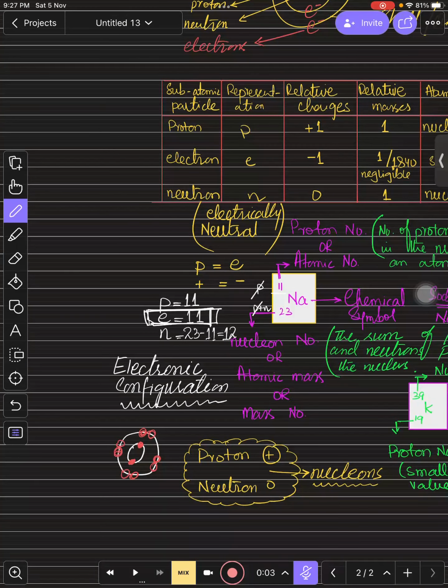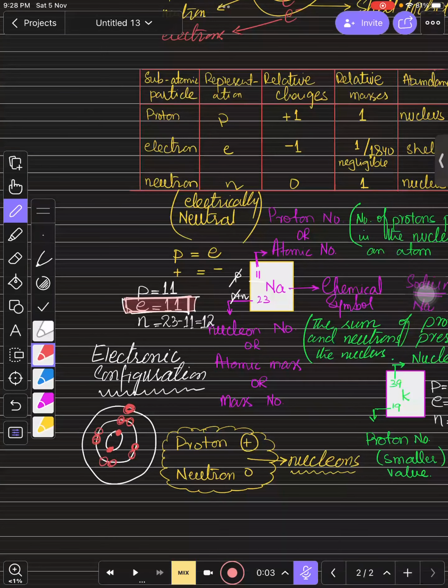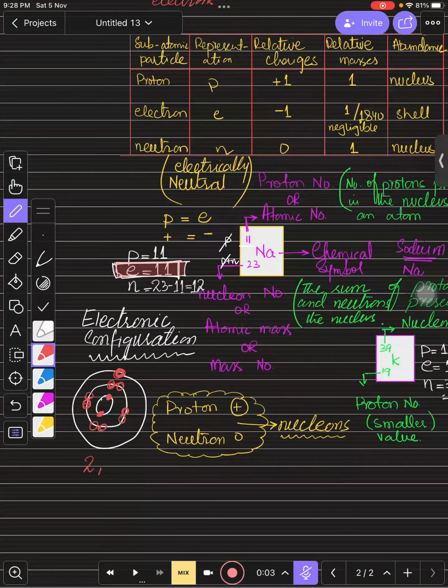So we have 10 electrons in total, but we still have 1 electron left because we have 11 electrons in sodium. We just filled two shells, first shell 2 electrons, second shell 8 electrons, and we still have 1 electron remaining. So this will be filled in the third shell. Is that clear? Yes, sir. You can even write it down in numbers as well. It should be first shell 2 electrons, second shell 8 electrons, and third shell 1 electron. You can even fill it like this, right?